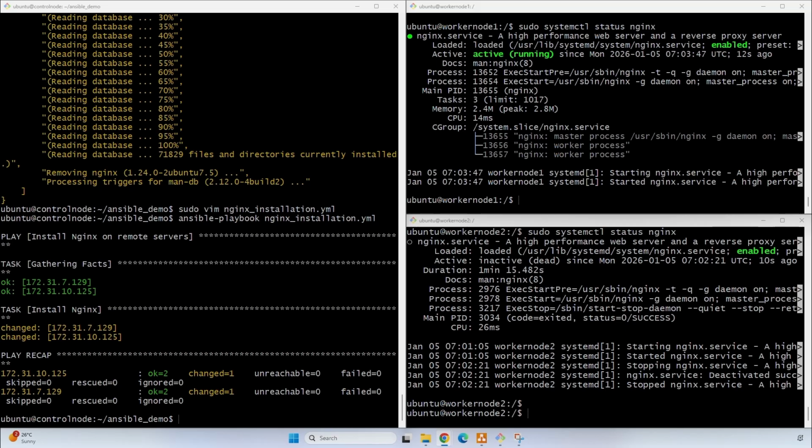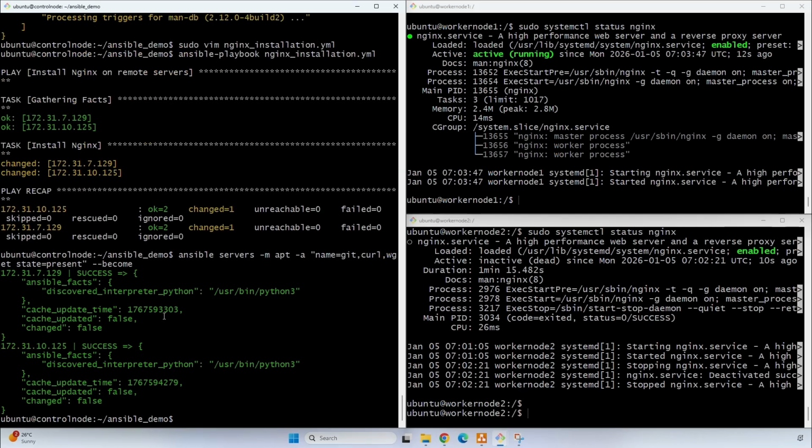So till now we have checked how to use the ad-hoc commands, how to update the packages, and how to install multiple packages to deal with installing services, updating services and managing services. And we have also seen the file management where we can create files on the remote servers, and we have provided the user access of that file.